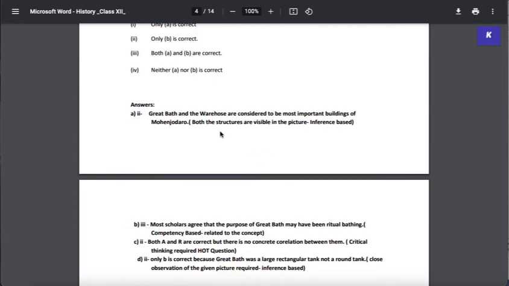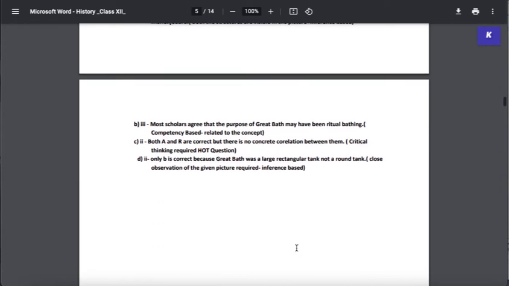And what they've also done is, they've given you the kind of question this is. For example, the third part that is given to you here is about critical thinking, and it's a HOTS question. The second part is a competency-based question, which is related to the concept, right?